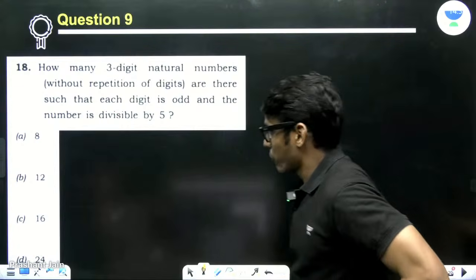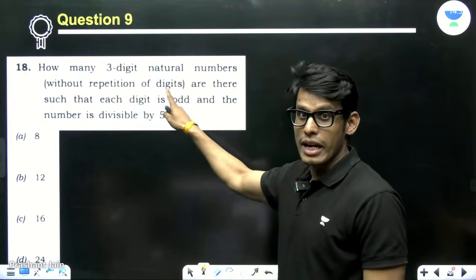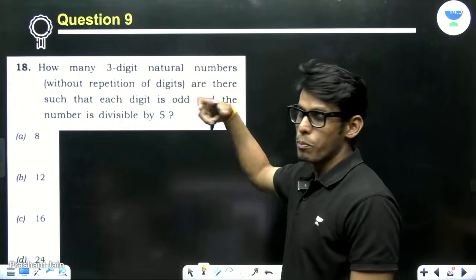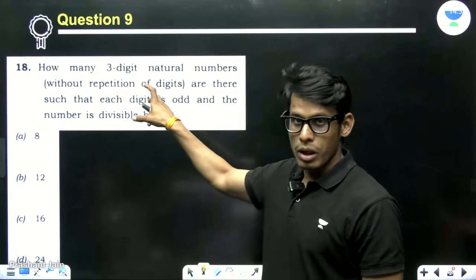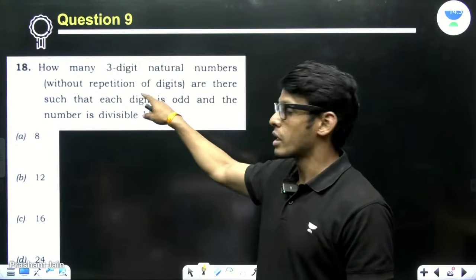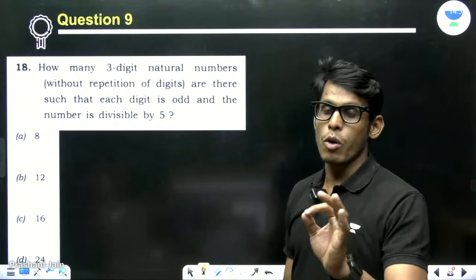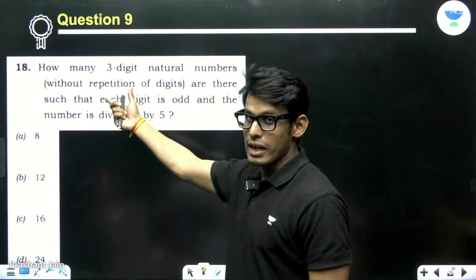Now let's see how many 3-digit natural numbers. This is again a repeated problem. This is a topic called permutation and combination. Very easy for JEE people, but for people with a humanities background, this is a bit tough. But you cannot skip this. You must have read some of it if you are preparing for CSAT, because these are repeated problems, or at least the topic is very repeated.